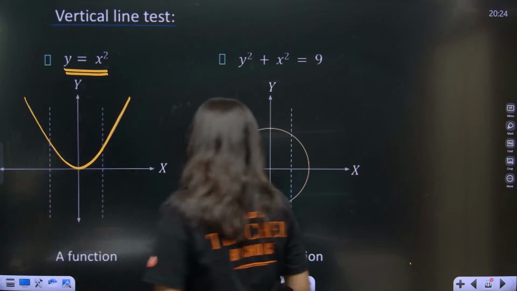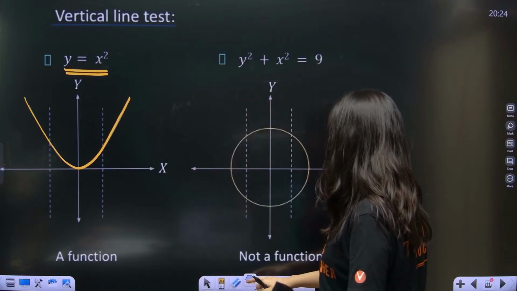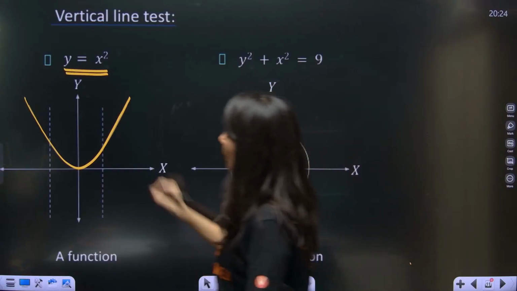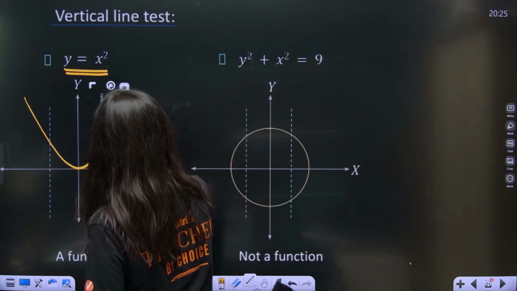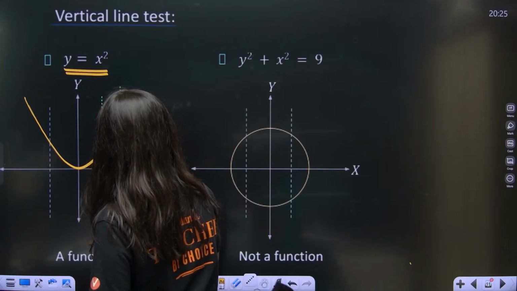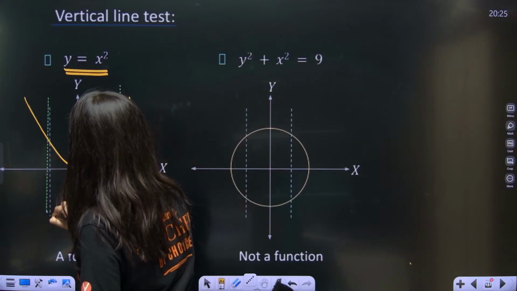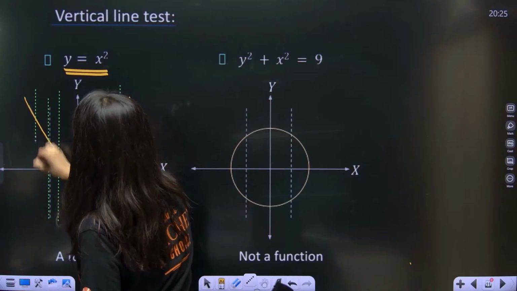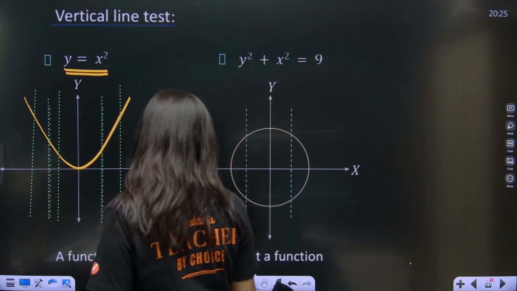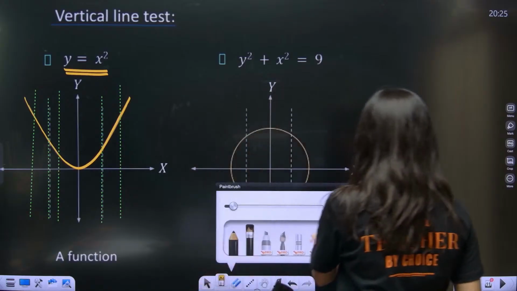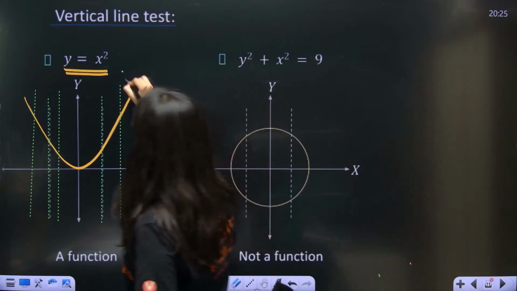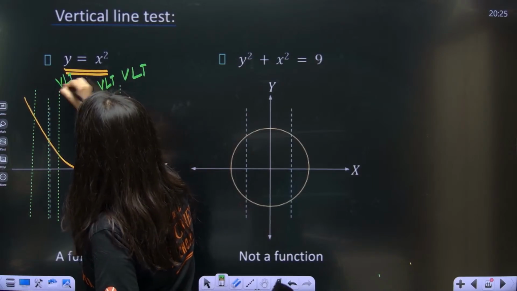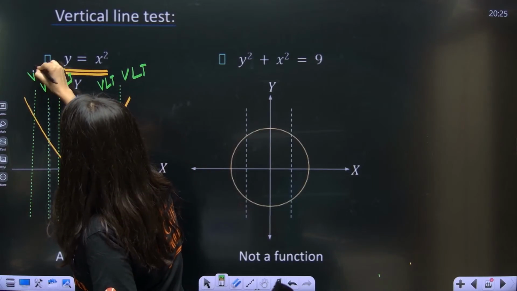Now what you need to do is draw a vertical line, and parallel vertical lines. Can you see this is a vertical line? This is a vertical line. So draw many vertical lines. Then you will realize this is nothing but VLT, the vertical line test.